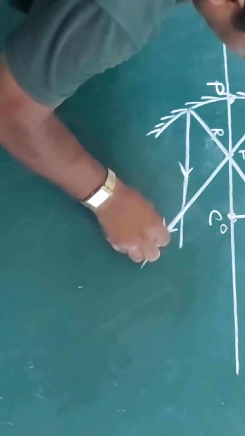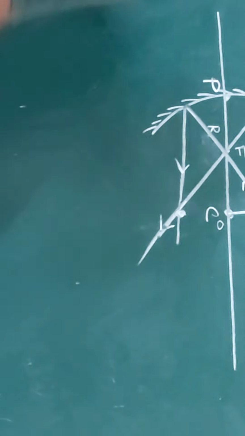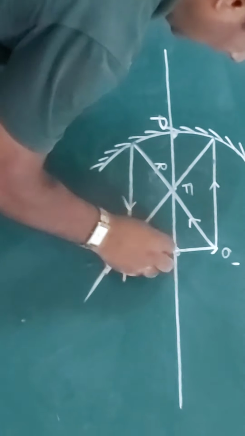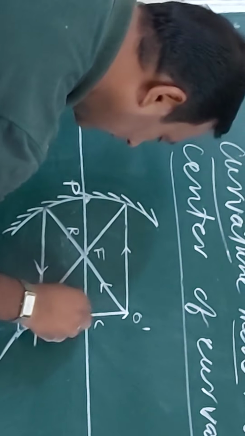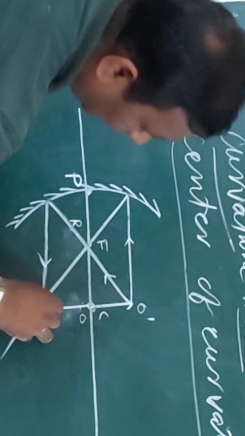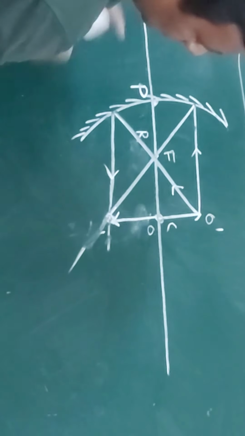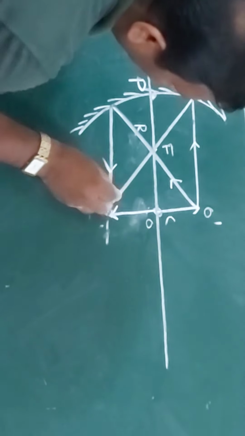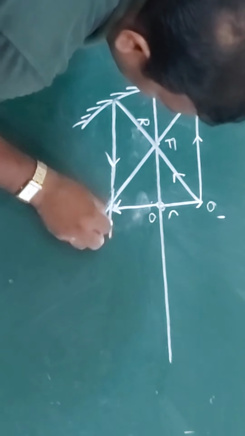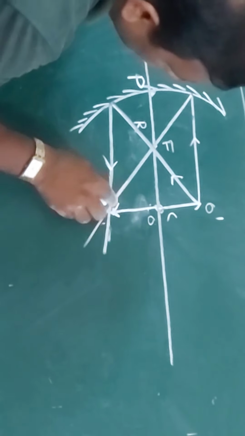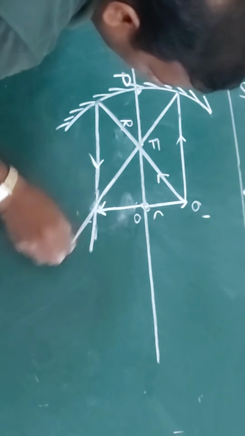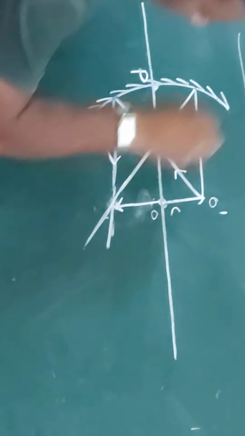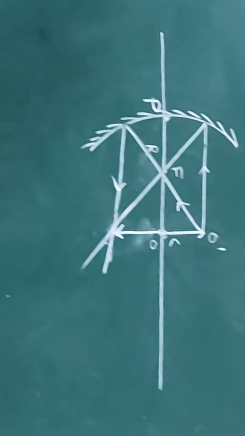And here the two reflected light rays intersect, and this is the formation of the image. So this is the image formed. This image is below the principal axis and at the center of curvature, right children?